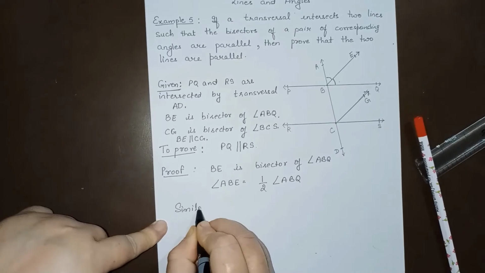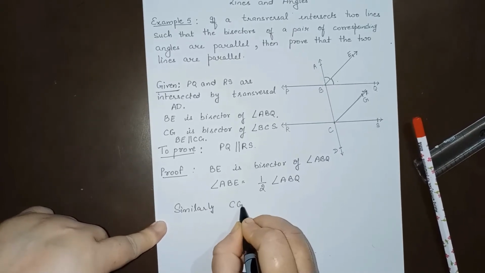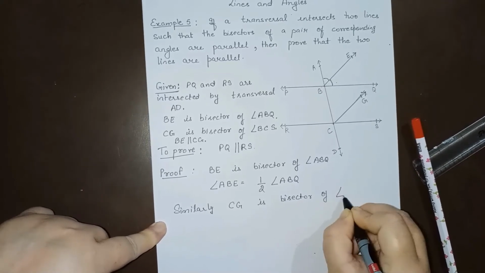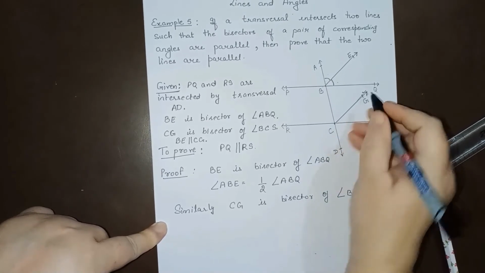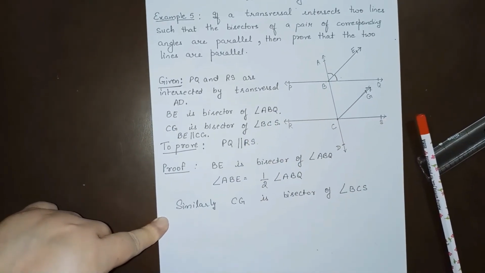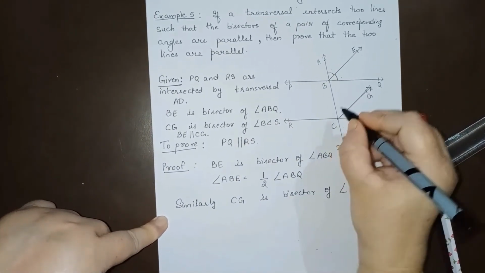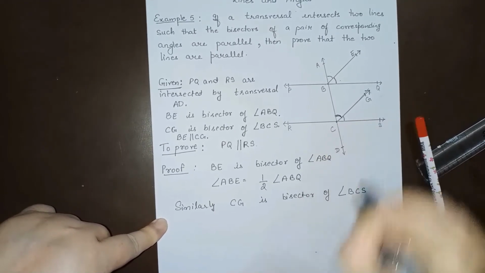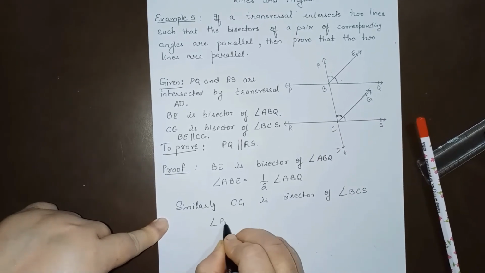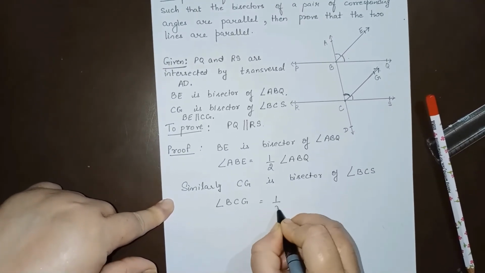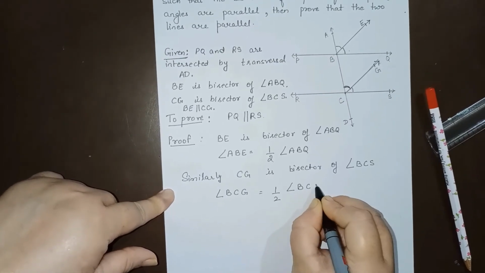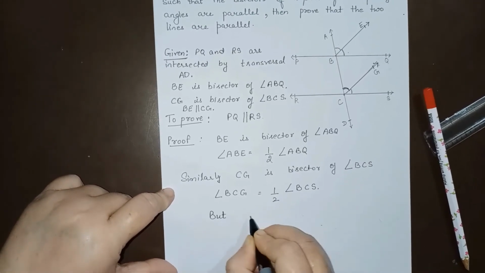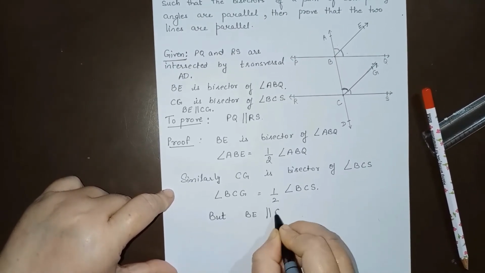Similarly, we have CG is bisector of angle BCS. See, CG is the bisector of angle BCS. So if we can see these two angles, angle BCG will be half of angle BCS. Right? But what is given to us? BE is parallel to CG.